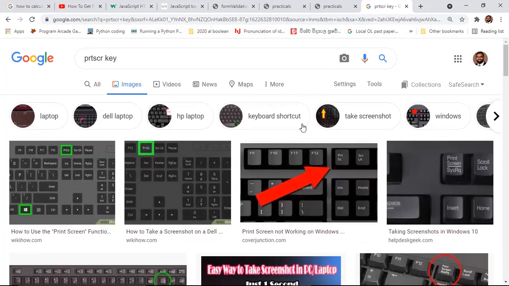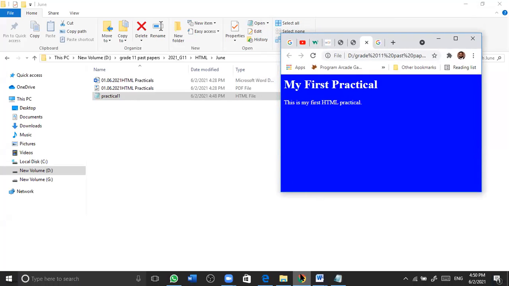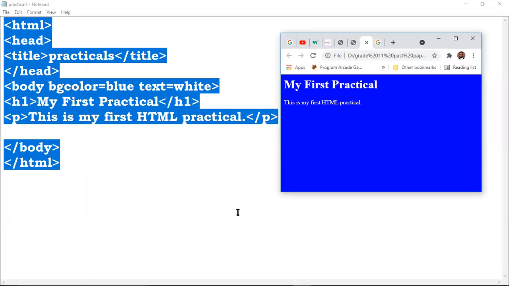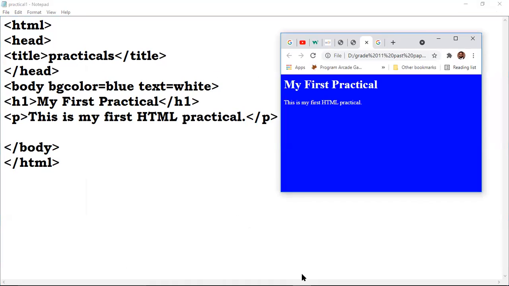When you press the print screen, it will capture the whole thing in the document. So you can make it smaller, resize, and you can get the notepad as well as the web browser output. Then you can press the print screen button. With clicking the print screen, you can take the output.